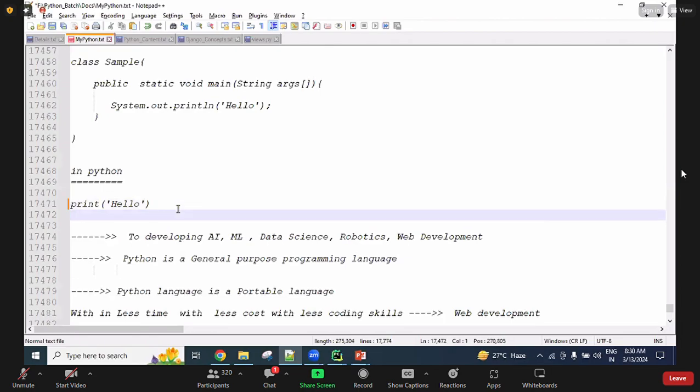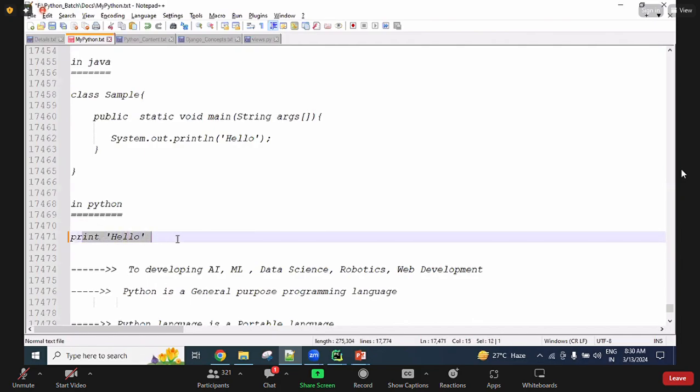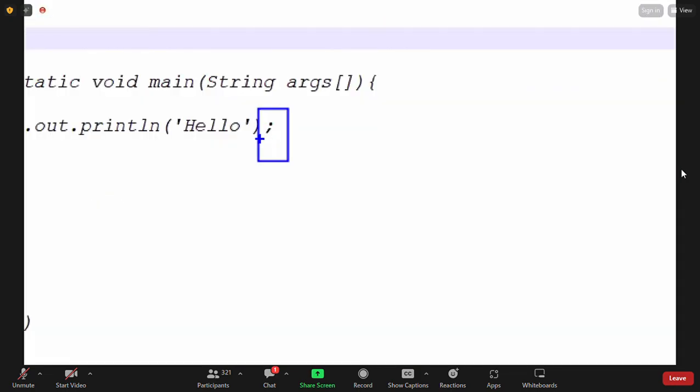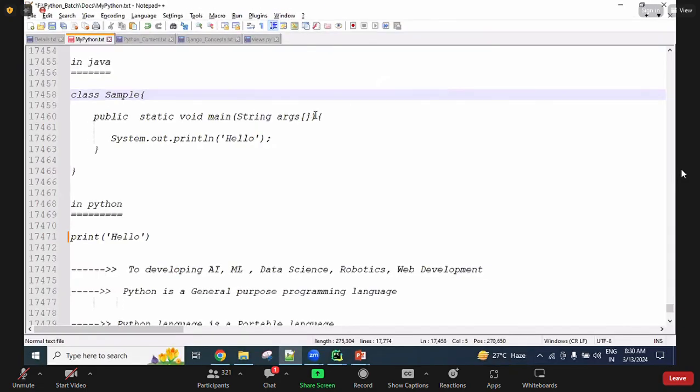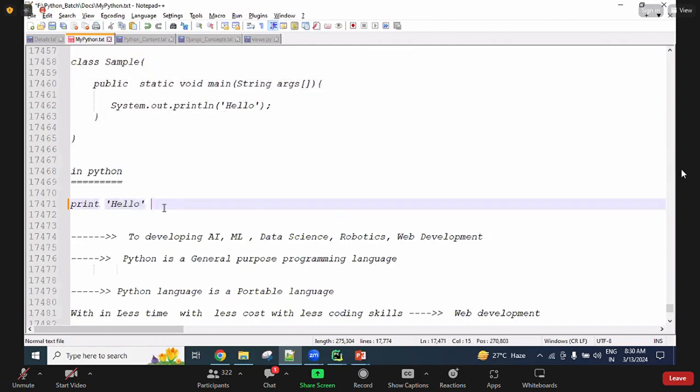And the next, guys, simple syntax. Python is easy to learn and provides simple syntax. I said, see here, just one method only. I used a direct line only to print. Here in Java there are a lot of syntaxes, guys. So this is one syntax rule: semicolon is required, and again curly brace inside the curly brace. In the same line only, multiple statements we can create, or vertically you can create multiple statements. So there are a lot of rules here, but in Python we don't have as many rules.